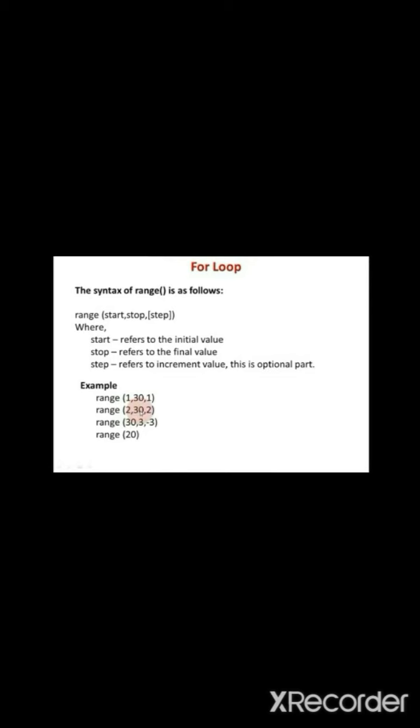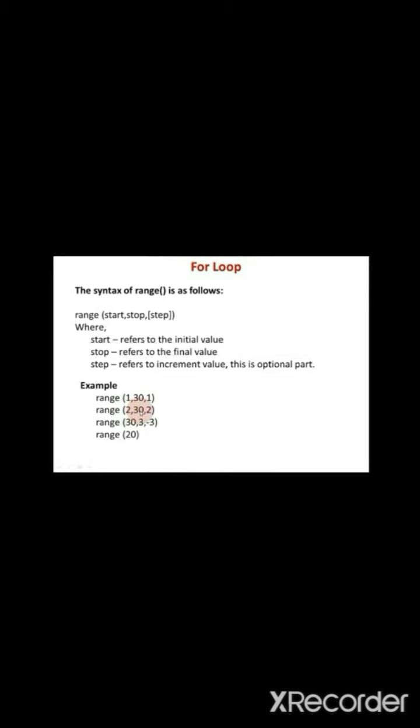Range, within the bracket we have to give 1, 30, 1. That means the initial value of the counter variable is 1. It stops its execution when the variable gets the value 30. The counter variable is incremented by 1. In the next example, range 2, 30, 2, the initial value is 2.